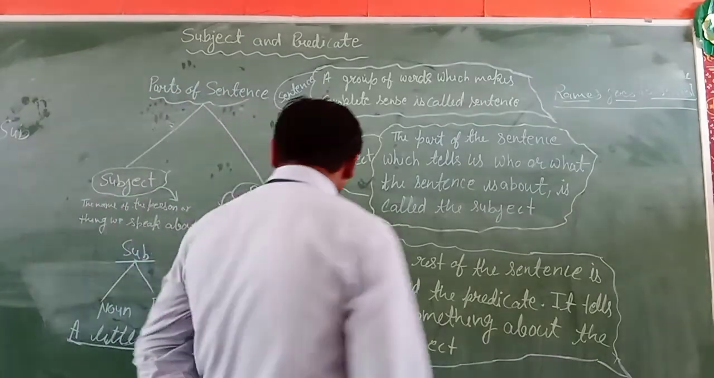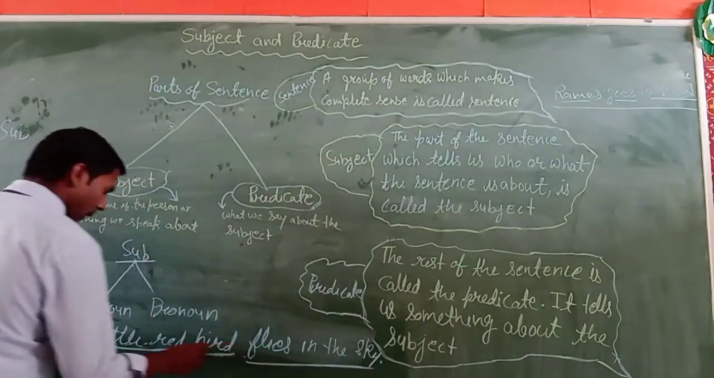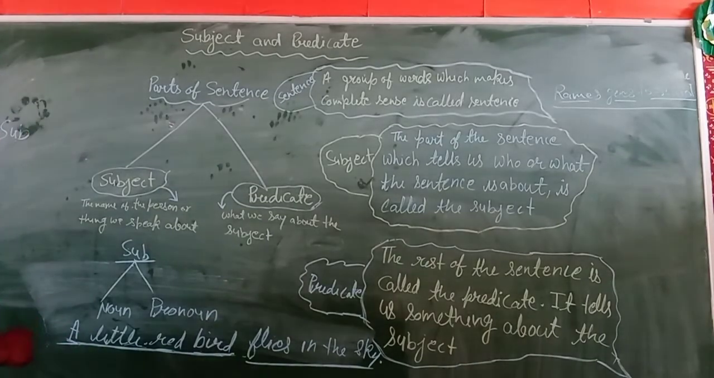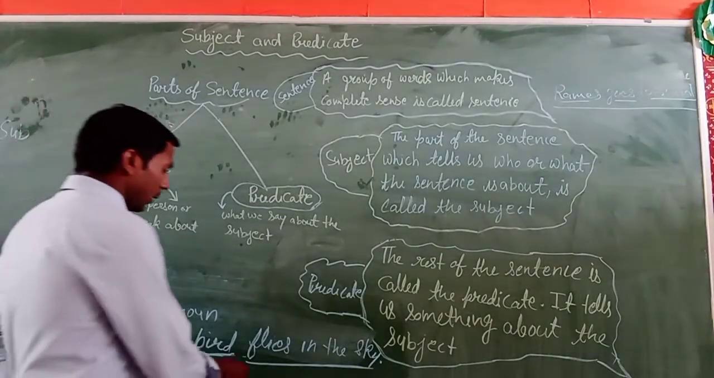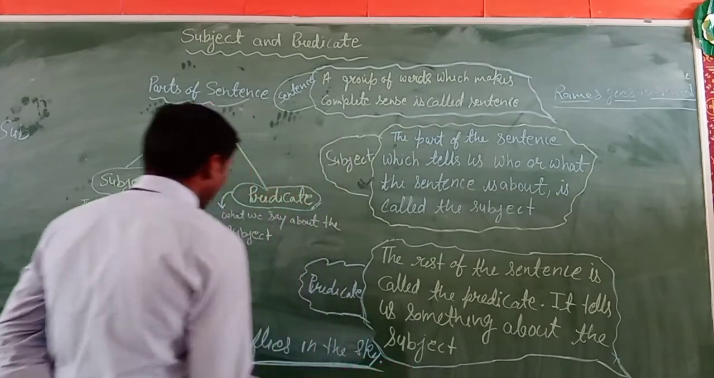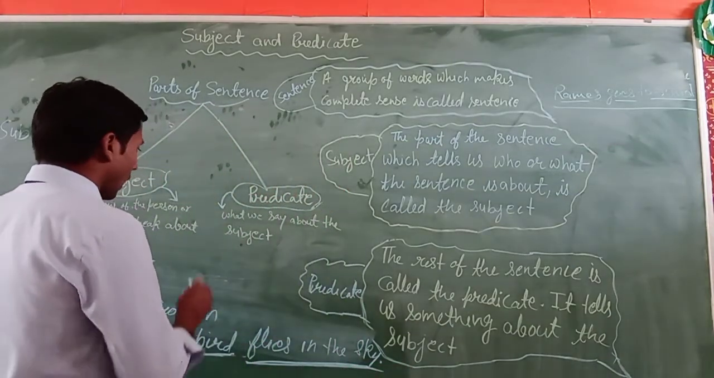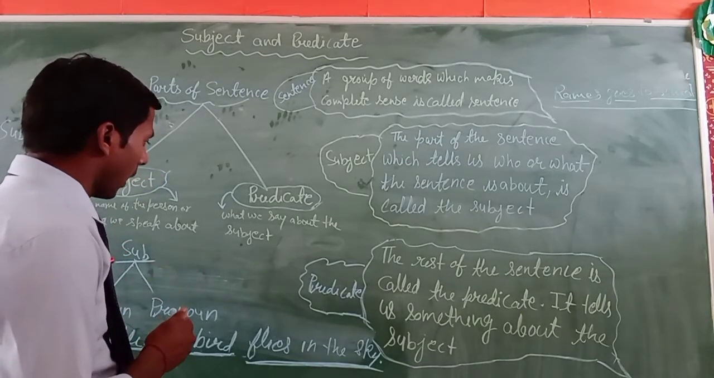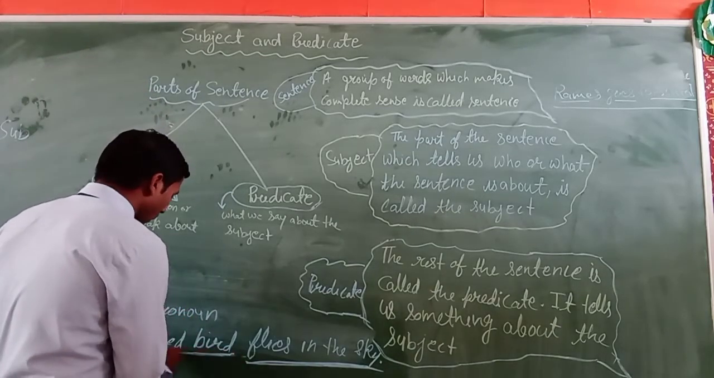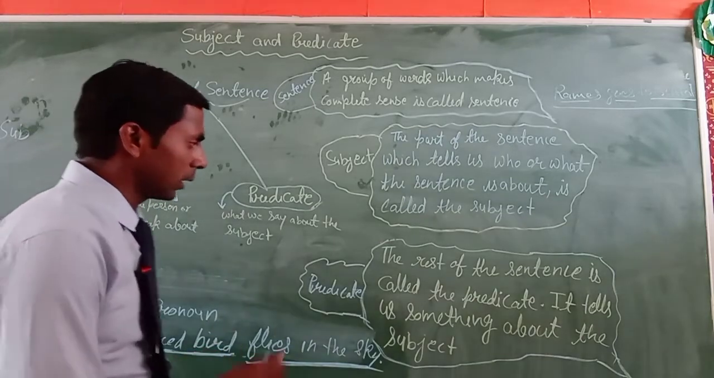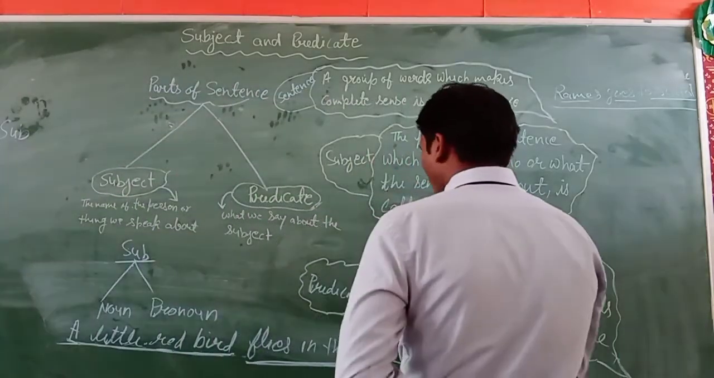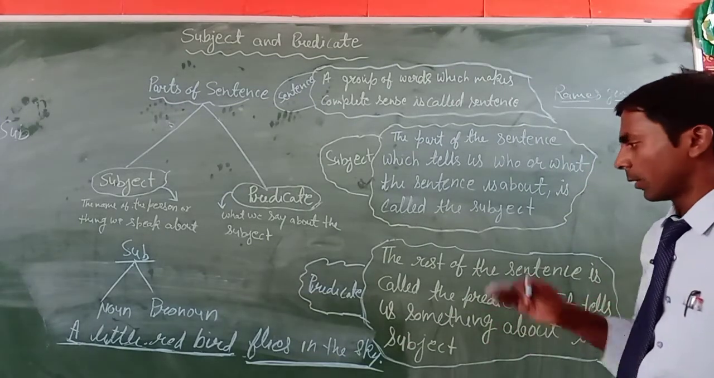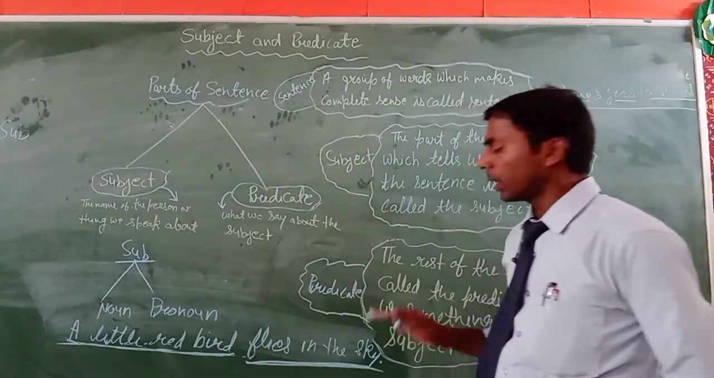Clear? So we can say that the subject is the part that is the person or thing we speak about, and when we ask or say what we say about the subject, it means when we say something about the subject, that will be the predicate. Or we can say that the rest part of the sentence after the subject will be the predicate.